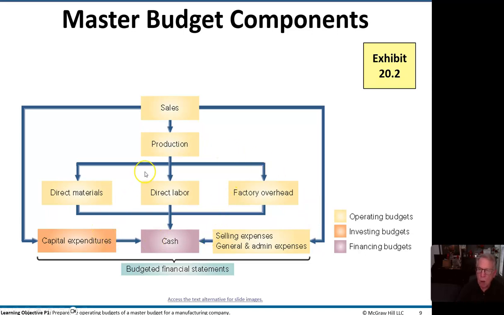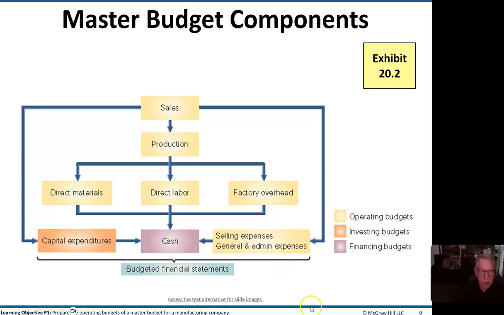And now we also may need to purchase some machines to make those products, in which event we need some capital expenditures on those machines and other equipment that we might need. Also, we want to have an appropriate level of selling expenses as well as general and administrative expenses, all based on what we think that sales forecast is going to be.